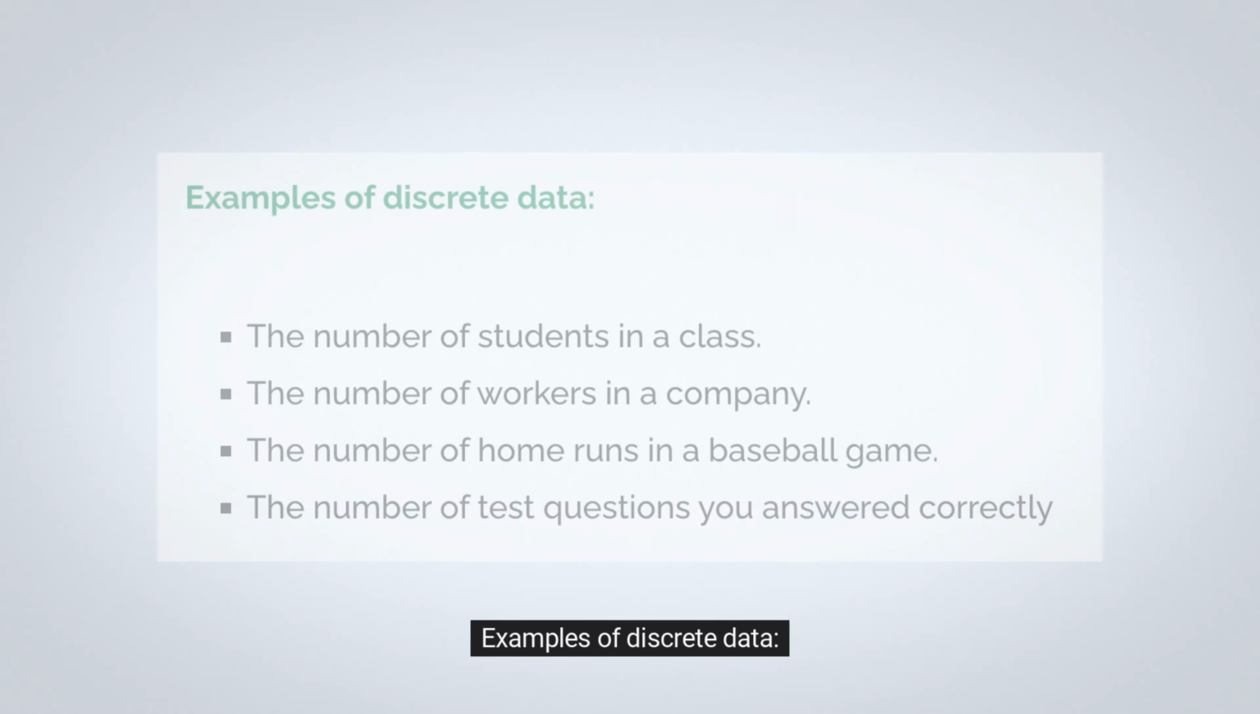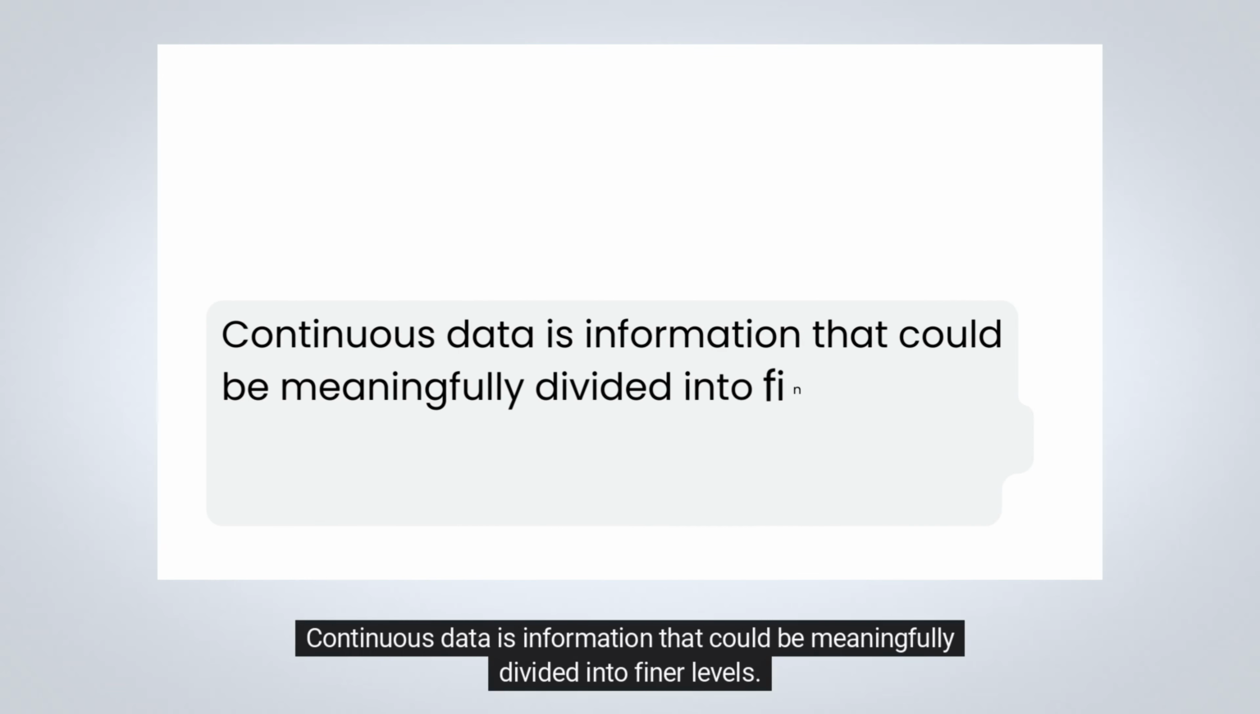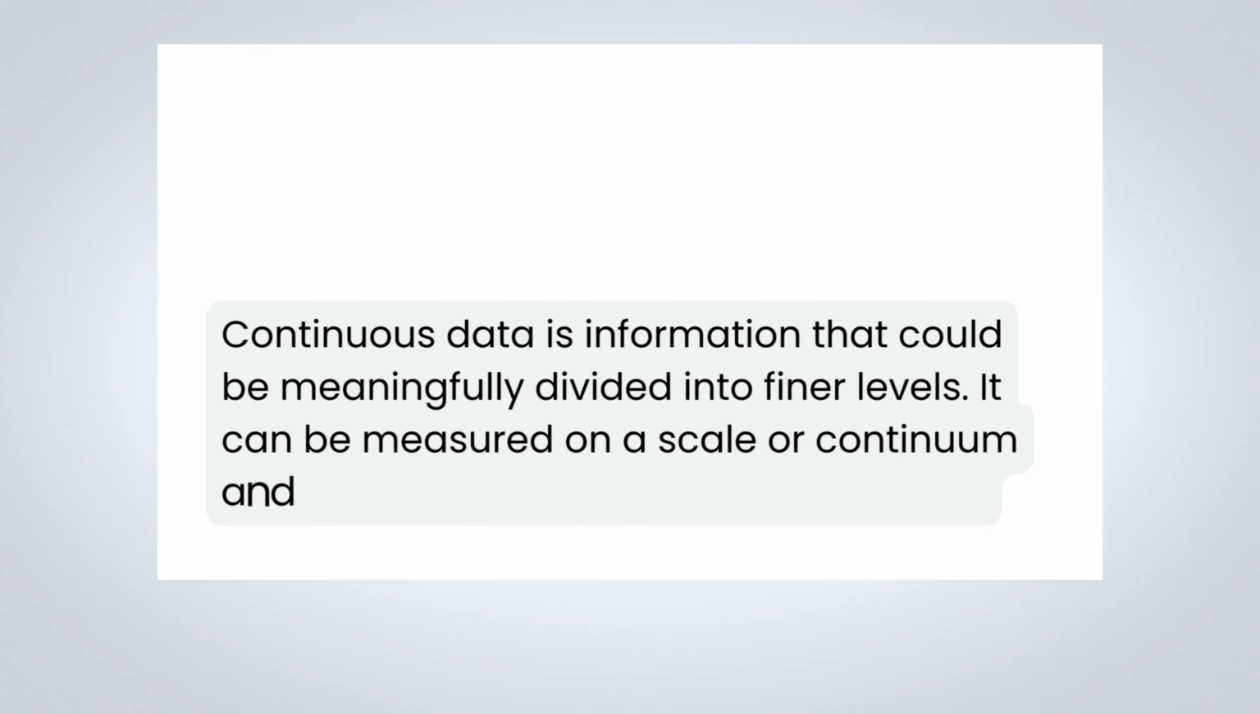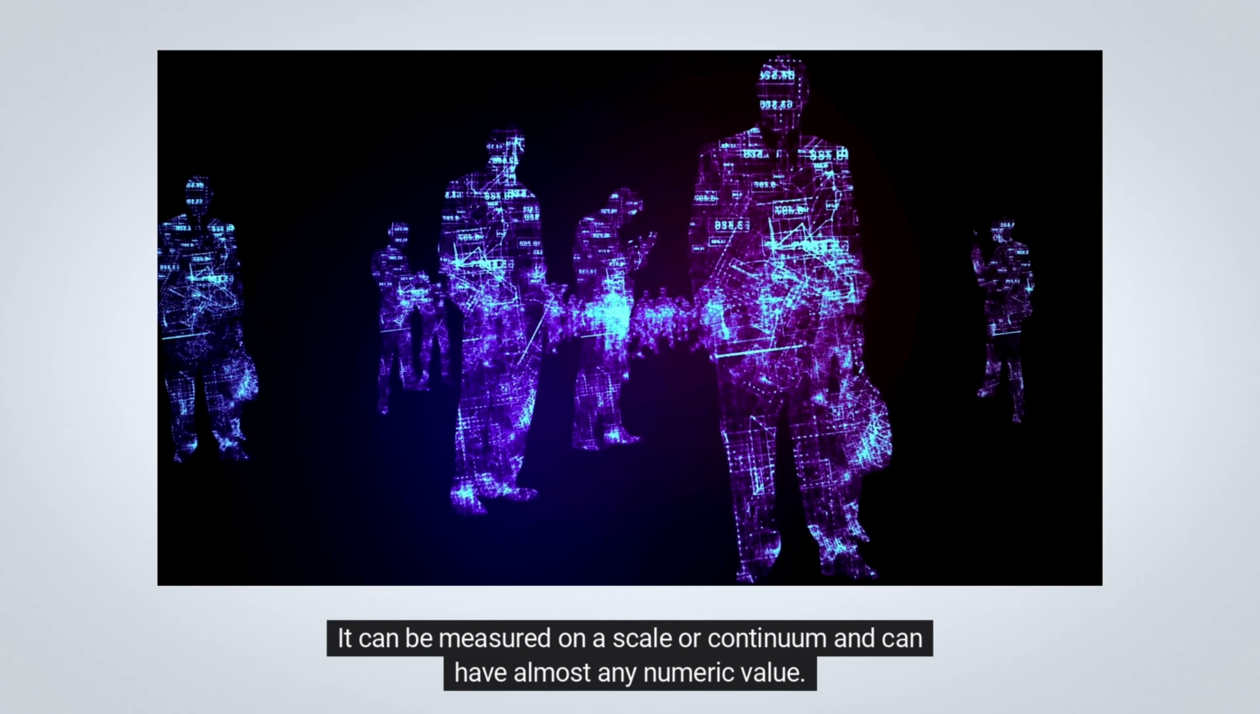Examples of discrete data. The number of students in a class, the number of workers in a company, the number of home runs in a baseball game, the number of test questions you answered correctly. Number 6. Continuous data. Continuous data is information that could be meaningfully divided into finer levels. It can be measured on a scale or continuum and can have almost any numeric value.